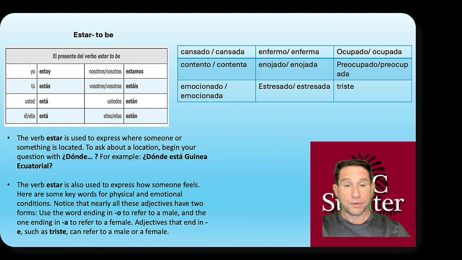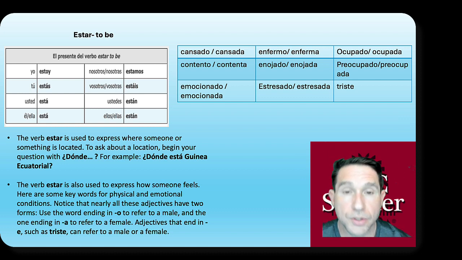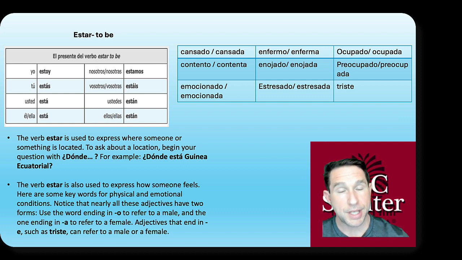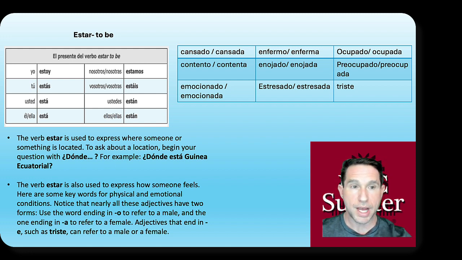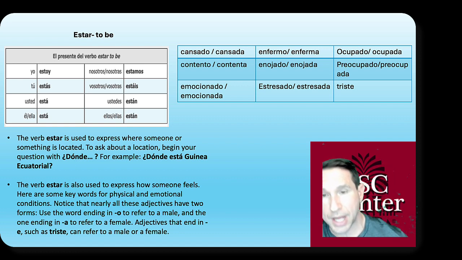So to review, remember, today we talked about subject pronouns. These exist in every language that I know about at least, and they always have singular and plural equivalents. Yo, nosotros. Tú, vosotros, ustedes. Usted, vosotros, ustedes. Él, ella, ellos, ellas.